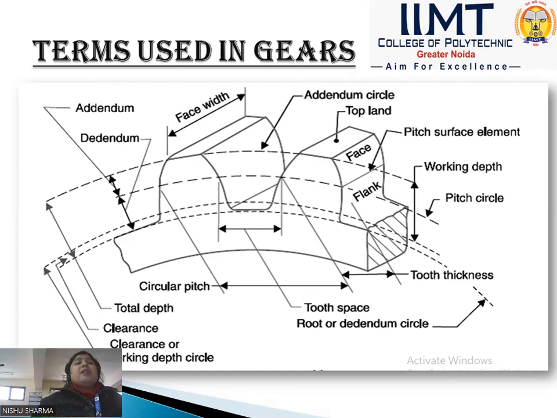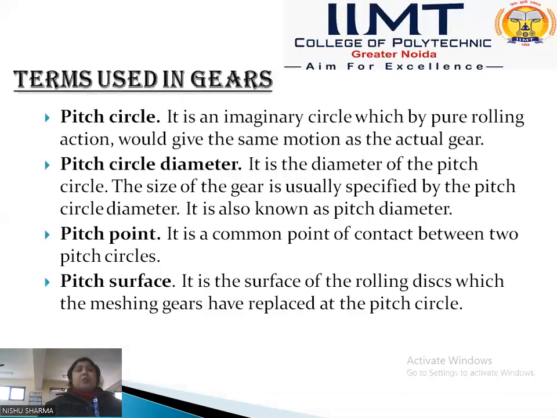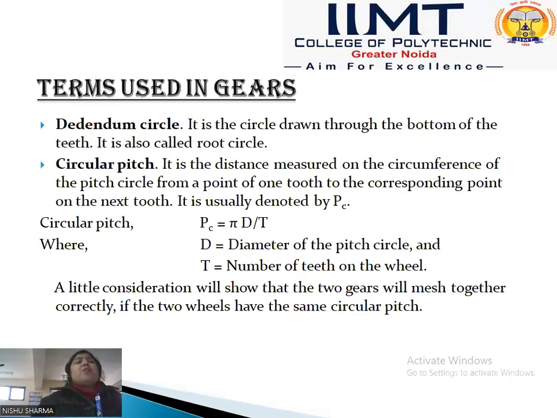Or we can say that when we take a starting point of the first tooth and a starting point of the second tooth on the pitch circle, the distance between them is called the circular pitch, and it is denoted by PC. The formula of the circular pitch is PC equal to pi D upon T, where capital D is the diameter of the pitch circle and capital T is the number of teeth on the wheel. Okay, a little consideration will show that two gears will mesh together correctly if the two wheels have the same circular pitch.